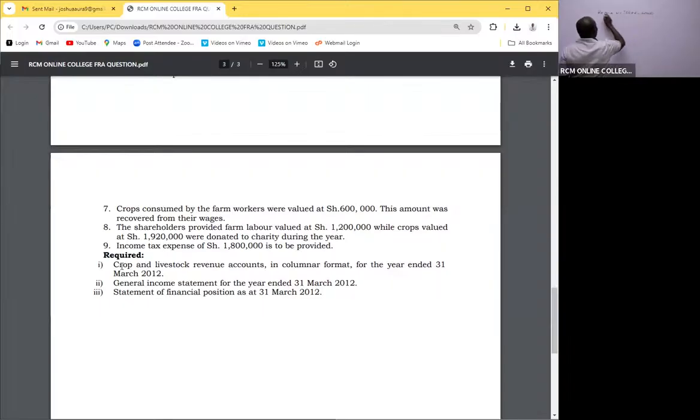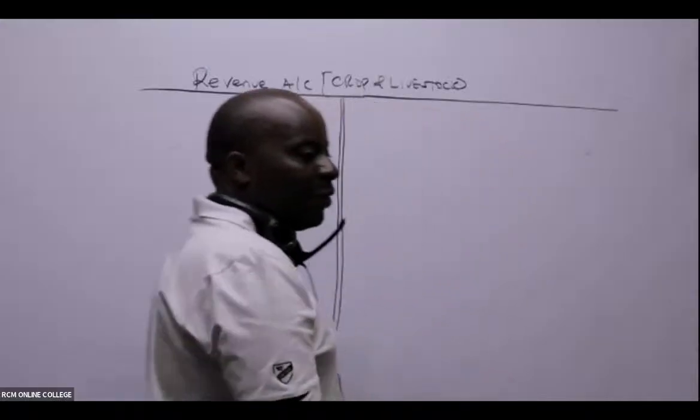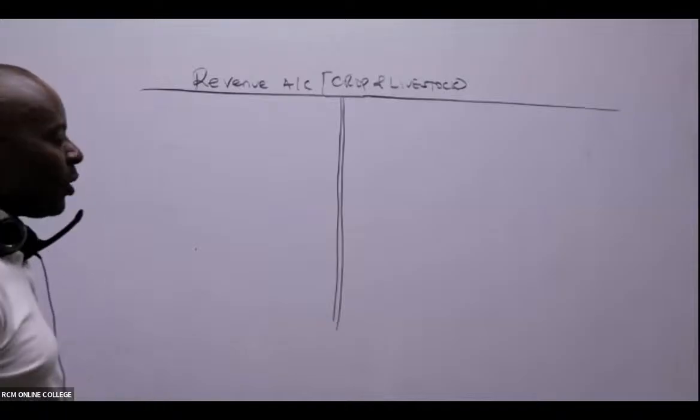For those of you who have got nice rulers, ensure that you use them very well. So we have our revenue account for crop and livestock.